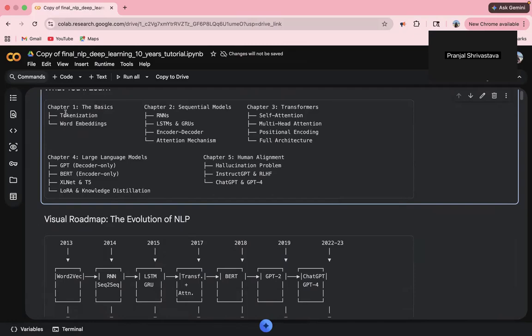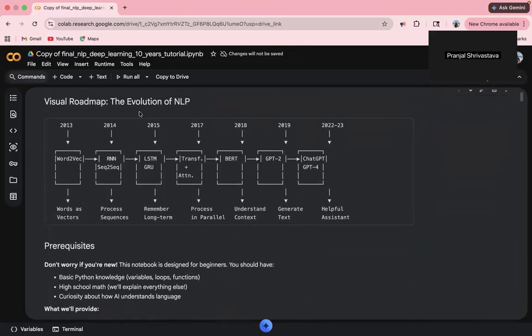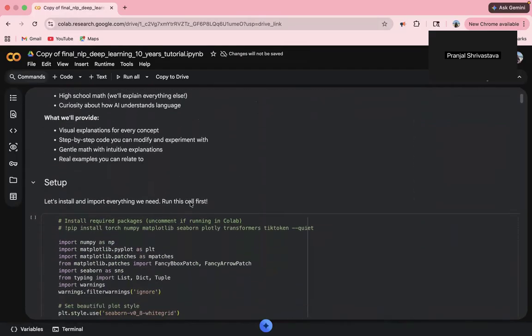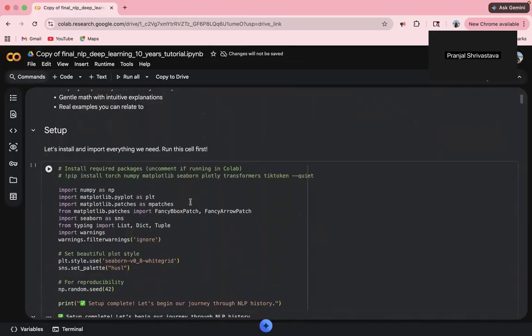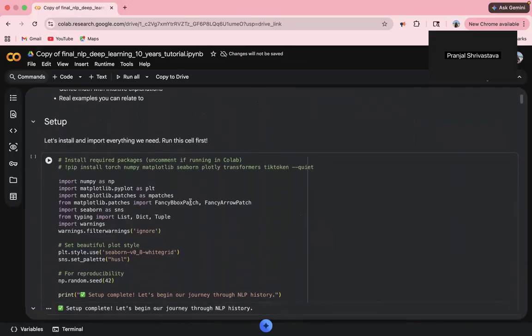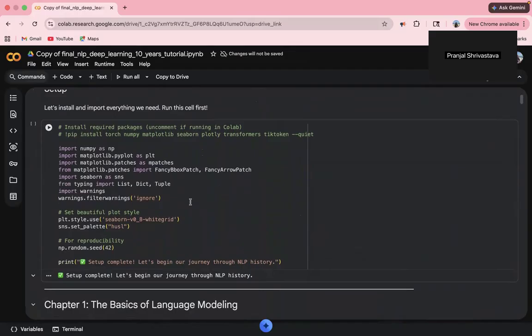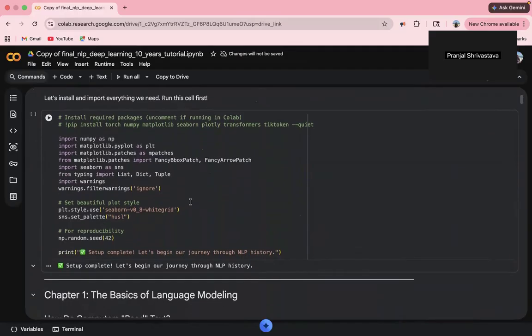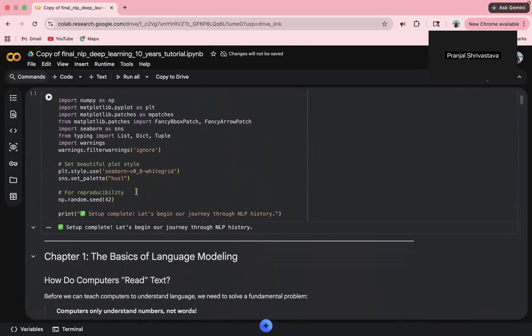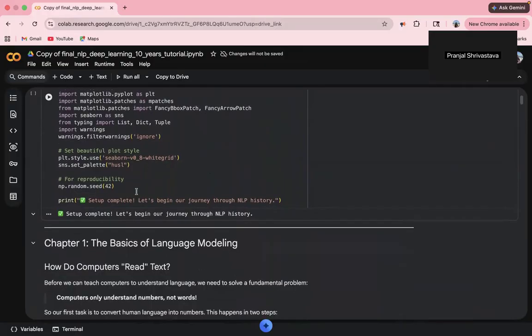We have 5 chapters here: the basics, sequential models, transformers, large language models, and human alignment. This is the roadmap of the evolution of NLP, the prerequisites and setup. Standard setup: PyTorch is our deep learning framework throughout. Hugging Face Transformers is imported for the BERT and GPT sections later. If it is not installed, the notebook falls back to pseudocode examples.